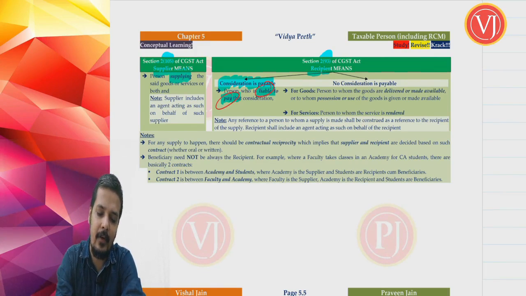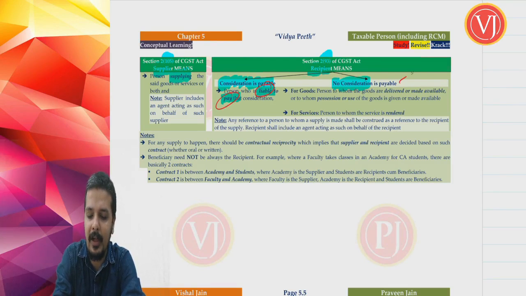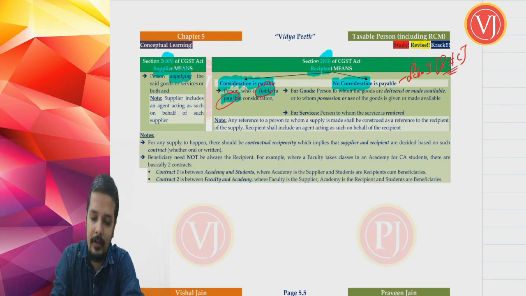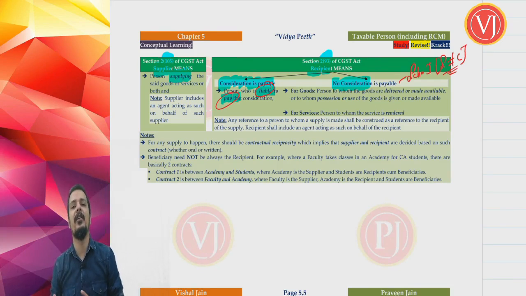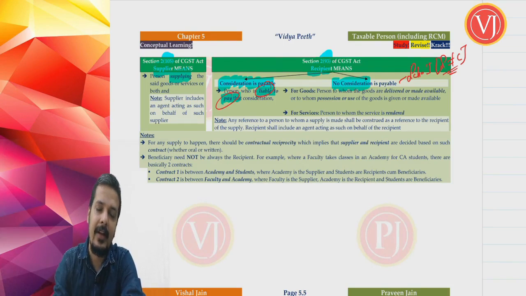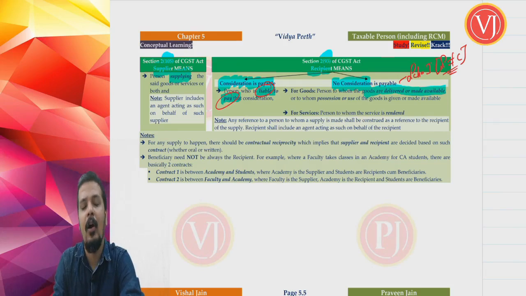Now, there is another scenario for recipient where there is no consideration payable. Friends, when you talk about no consideration payable, you are only talking about Schedule 1 cases, because only in Schedule 1 there can be supply without consideration. When consideration is not payable, recipient for goods means a person to whom the goods are delivered or made available, or to whom the possession or use of the goods is given or made available.